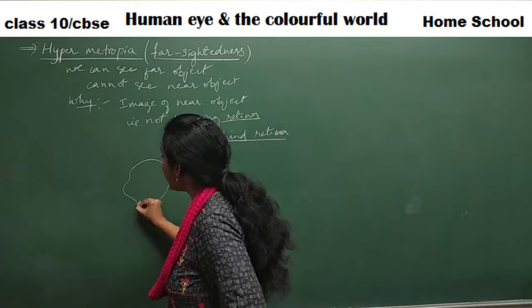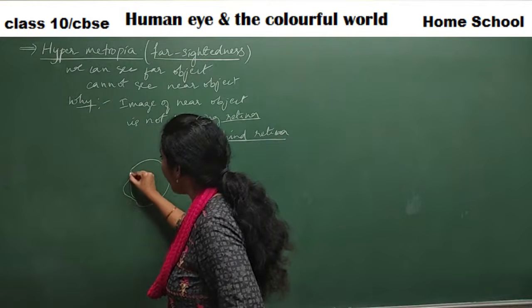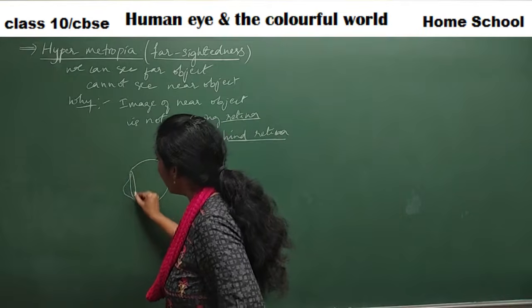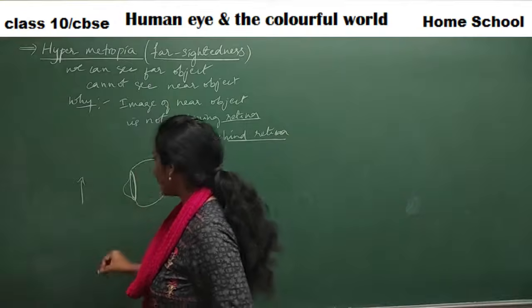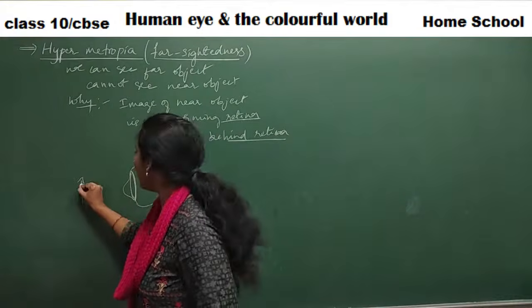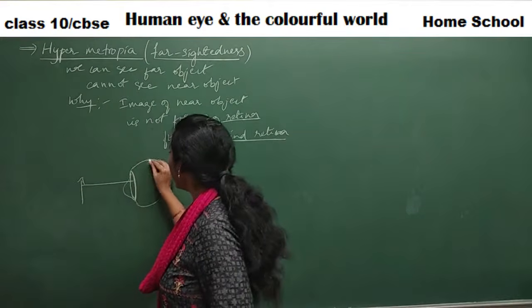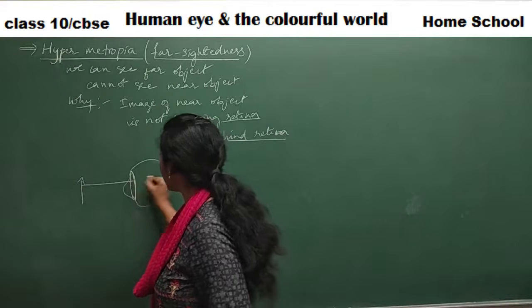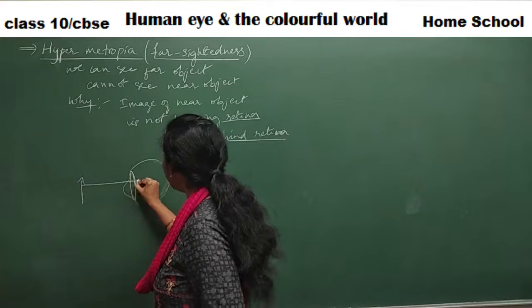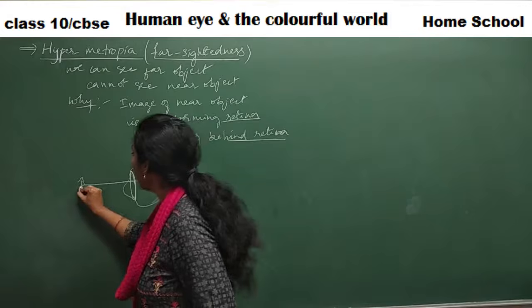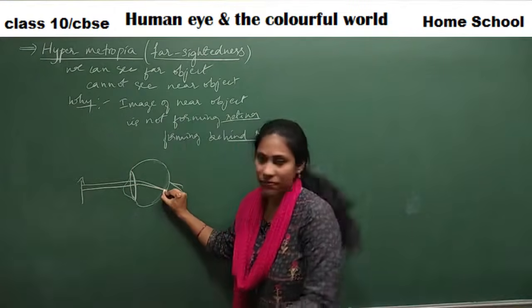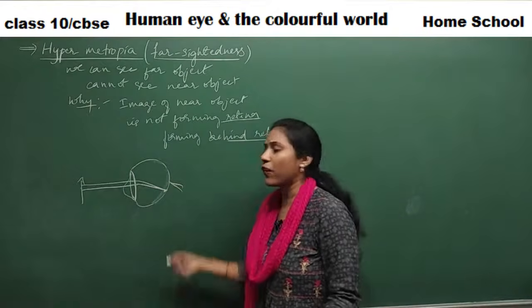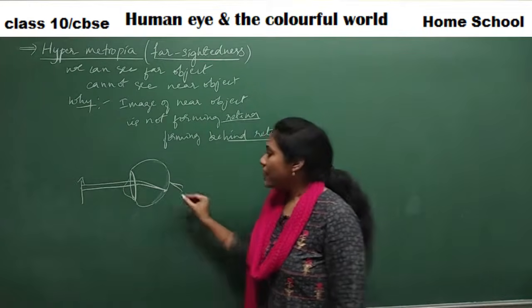Say this is our cornea and this is our eye lens, and normally when you keep the object very near, the rays refract and converge on the retina, so the image is forming on the retina.